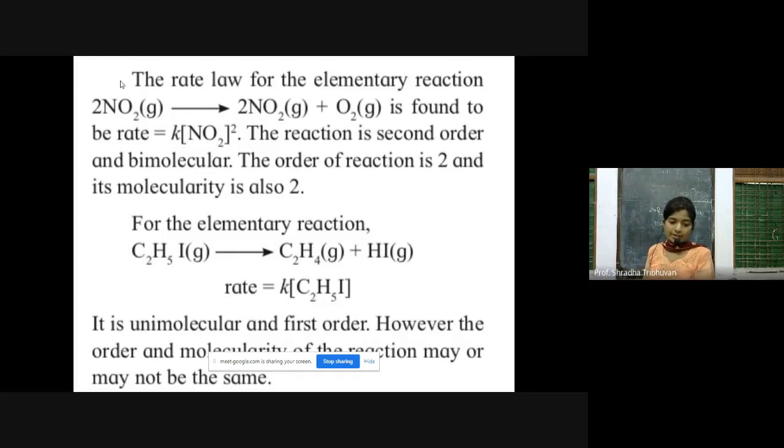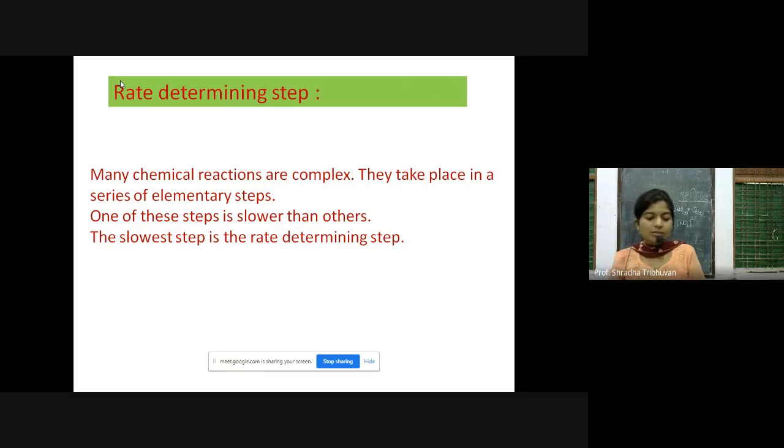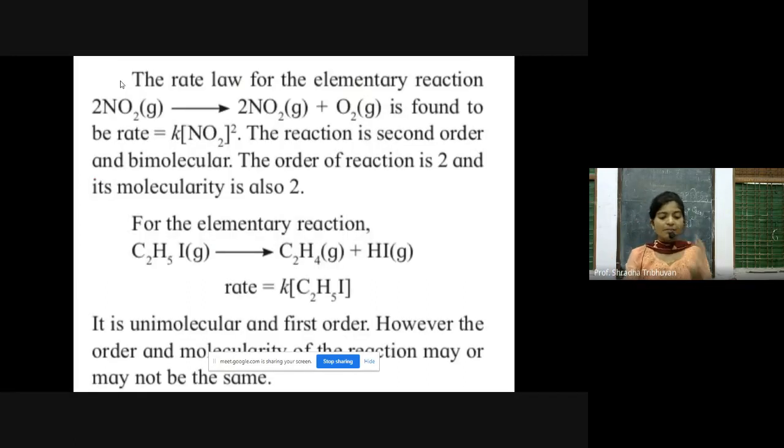But for the next elementary reaction, if you see on the screen, that is ethyl iodide, which is in gaseous state, it will give you ethene, which is in gaseous state, plus HI, that is hydrogen iodide. So here you can say that the rate is equal to K into active mass of C2H5I. Here it is unimolecular and it is first order. But there are certain cases where the molecularity and the order may not be the same.